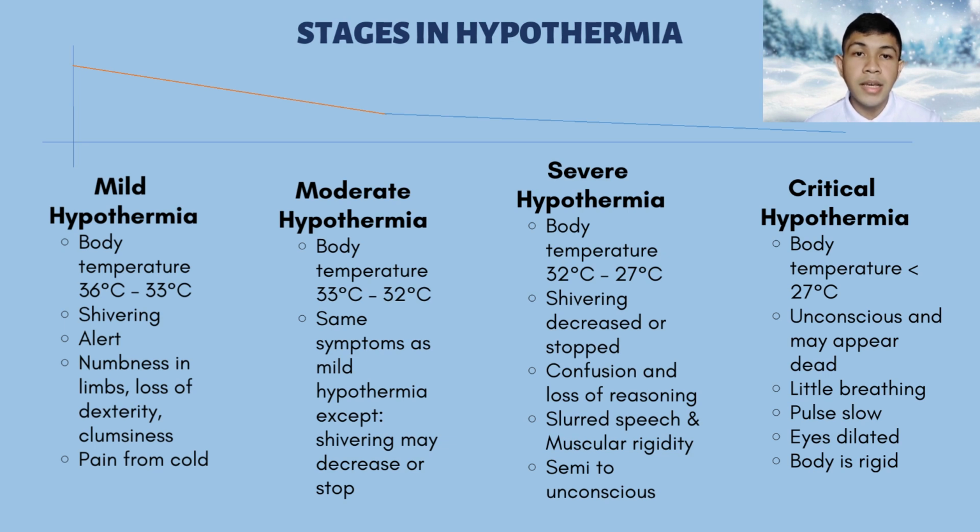Then, the second stage is moderate hypothermia. The body temperature of the human for this stage is around 33 to 32 degrees Celsius.